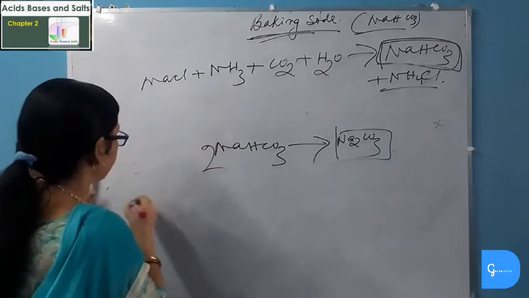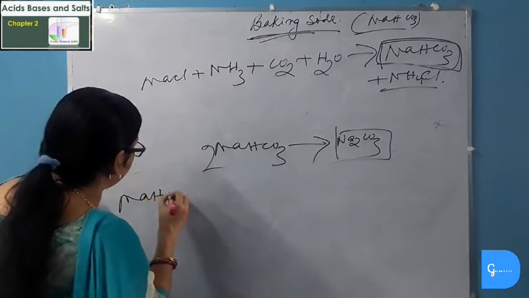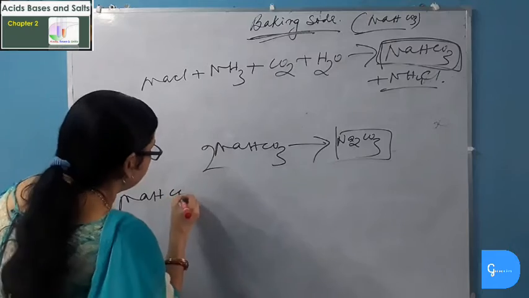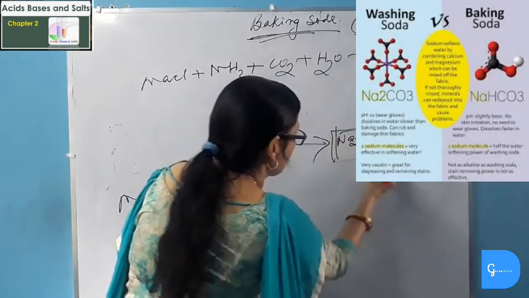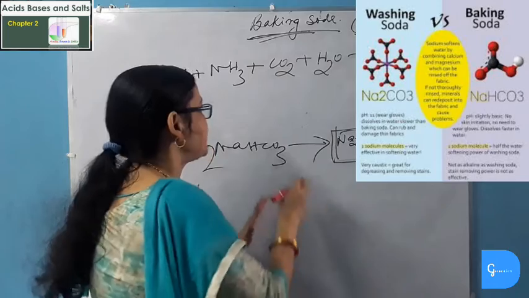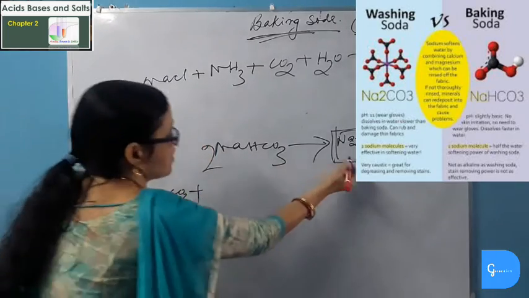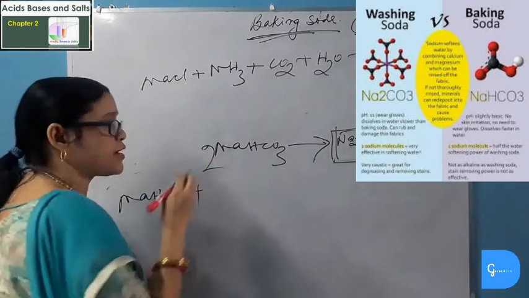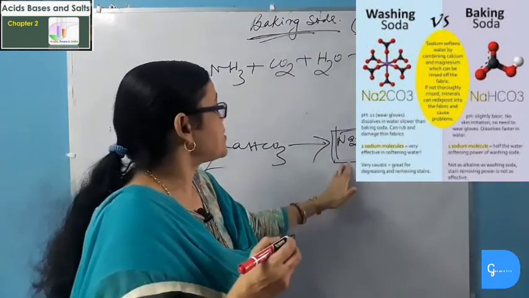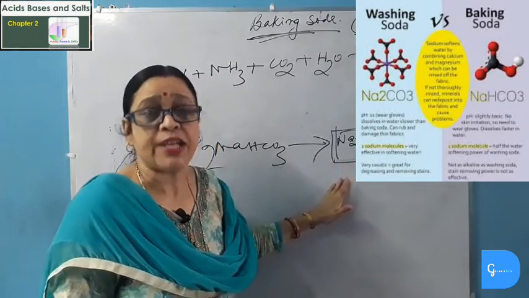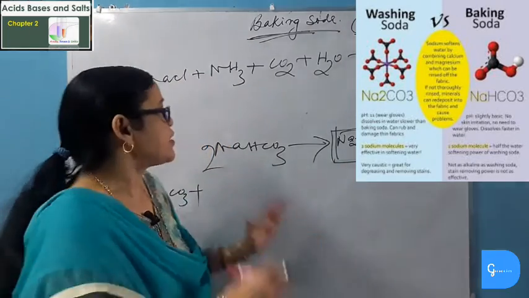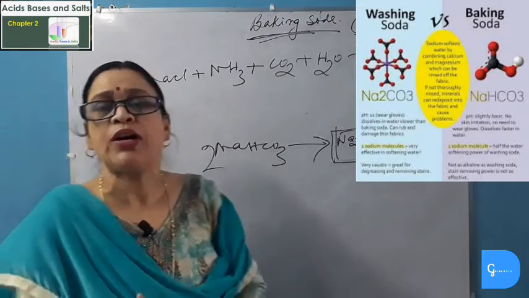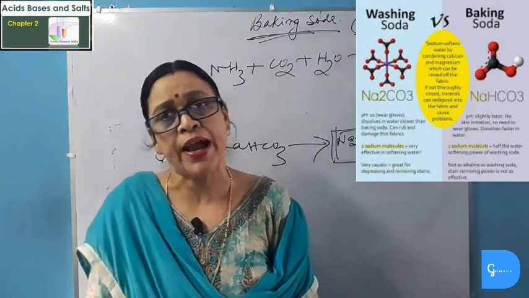Whereas if we add sodium hydrogen carbonate along with edible tartaric acid, then the sodium carbonate salt, which is produced while baking the cake, is neutralized by the tartaric acid. Sodium tartrate salt is formed, which has a pleasant taste, so the cake has a pleasant taste. This is the difference why we add baking powder and not baking soda in a cake.